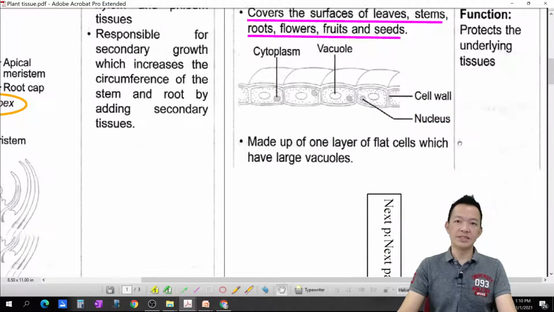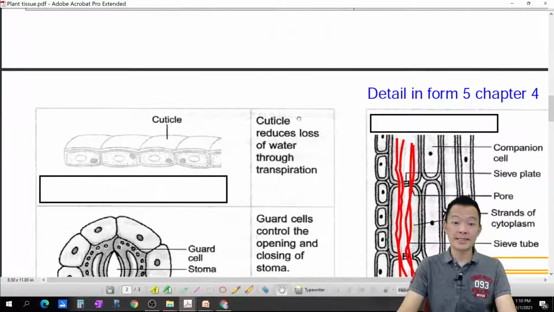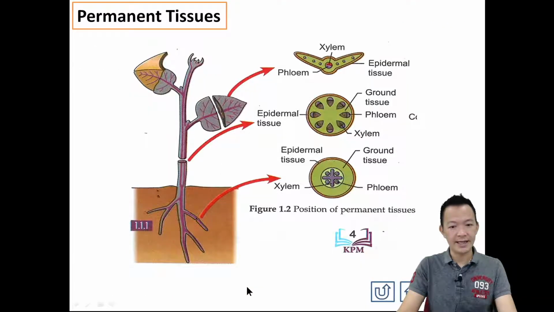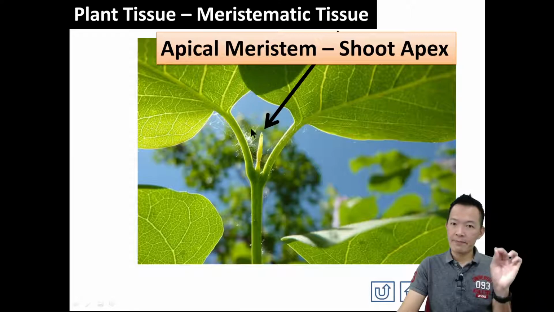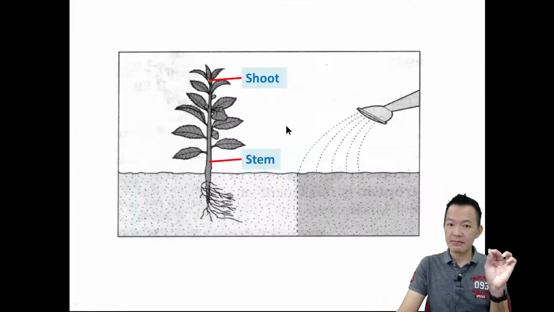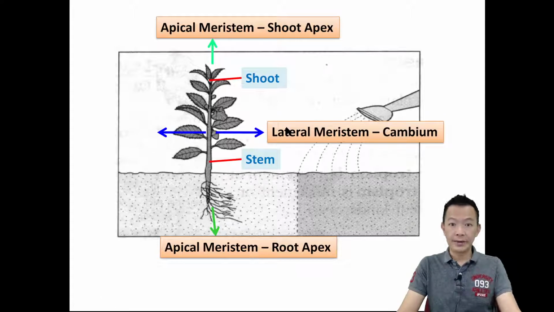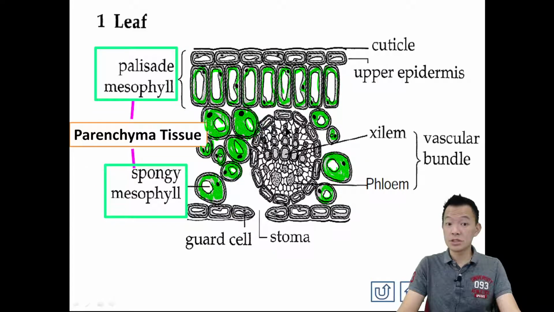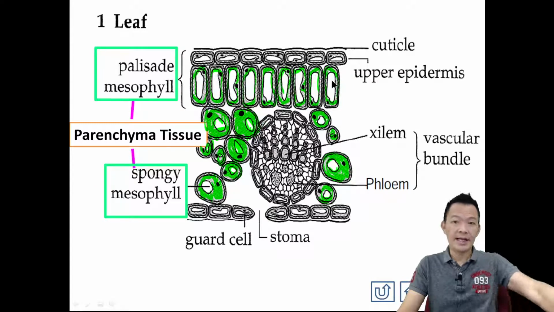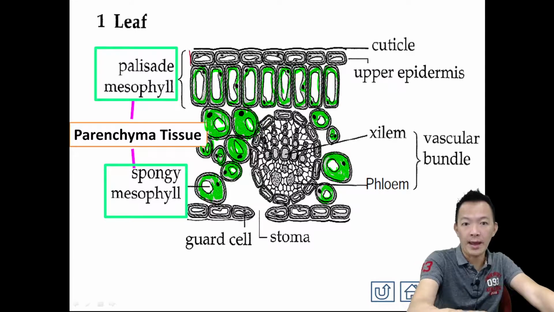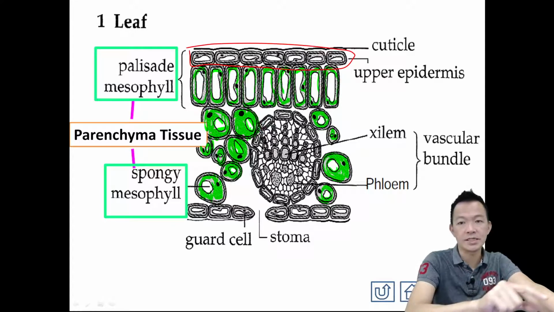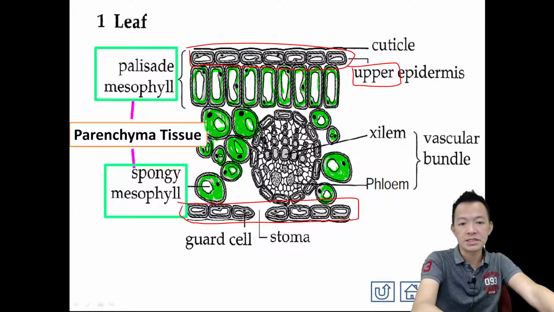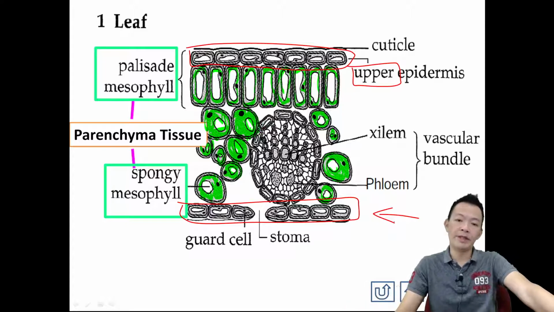But any example of epidermal tissue? Any example 有什么例子呢？Okay, so we go through the example. Number one, 第一个，what is this? Okay, I show you the diagram. Okay, 你看图片。好 apical meristem 刚才的 apical meristems, they undergo the growing process and finally become the permanent tissue, 变成永久性的组织。Okay, and any example of permanent tissue? Number one, epidermal tissue 外层组织, upper epidermis. Another one, lower epidermis 下面的表面, lower epidermis.